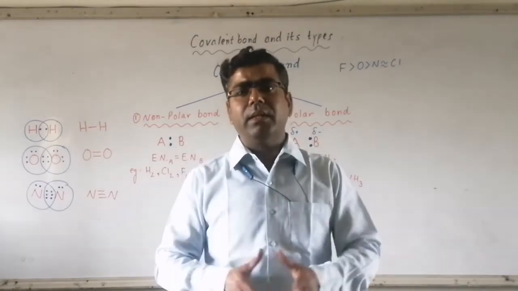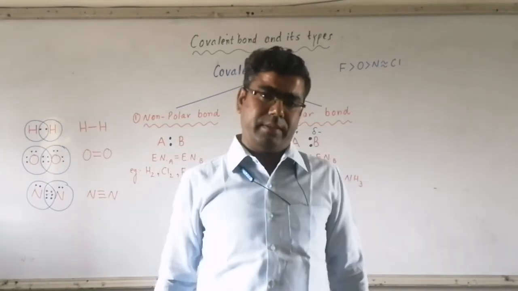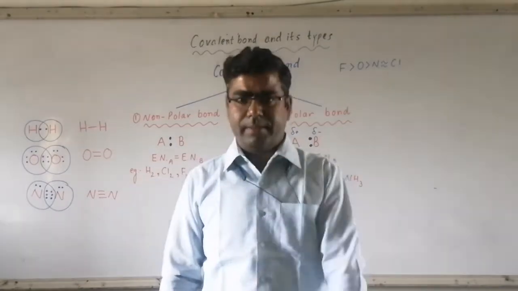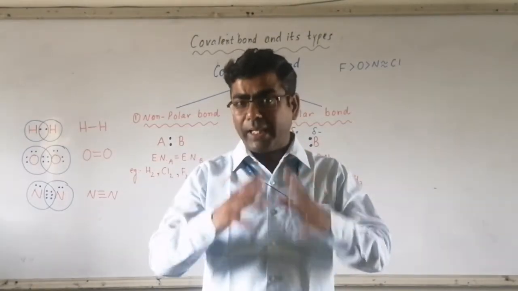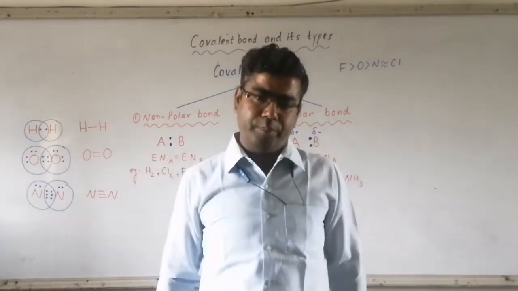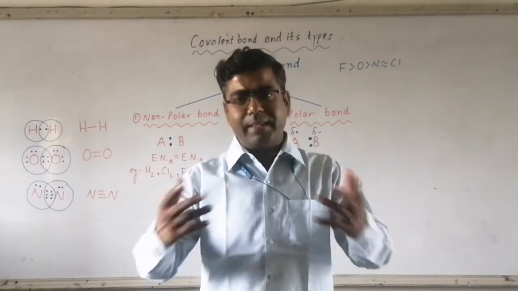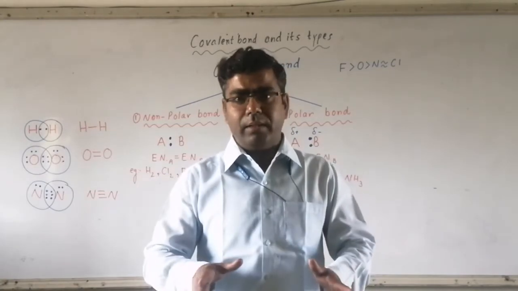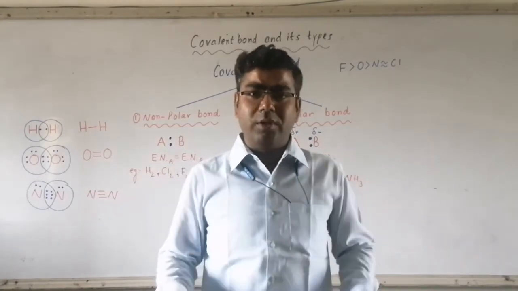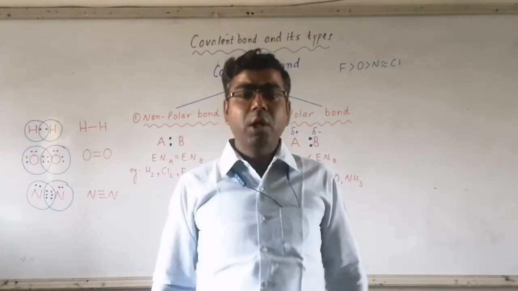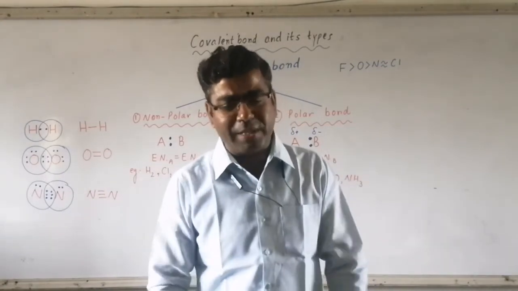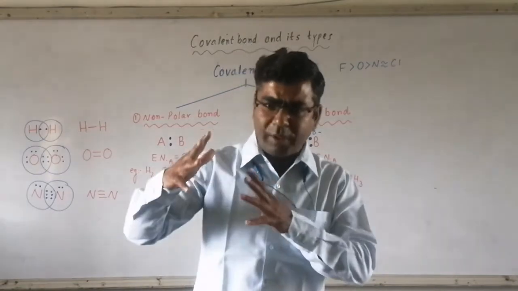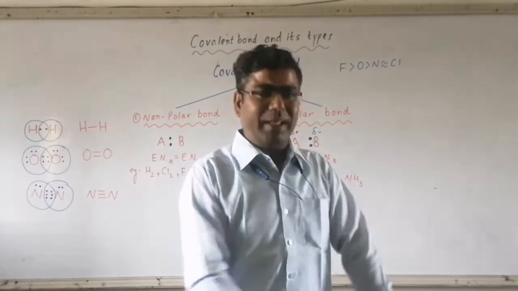Electronegativity of an atom depends on the atomic size. If atomic size is less, the electronegativity of that atom will be more. Or we can say if the valence shell is close to the nucleus, you know it very well that inside the nucleus we have protons, and protons are positively charged particles. So over the nucleus we have positive charge, and the force of attraction on the electrons is exerted by the nucleus.